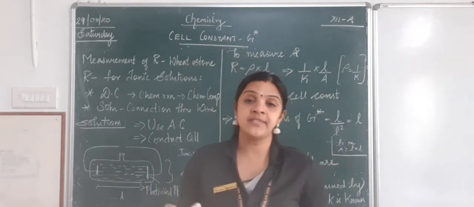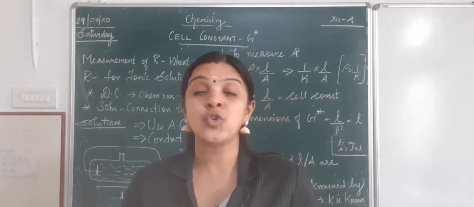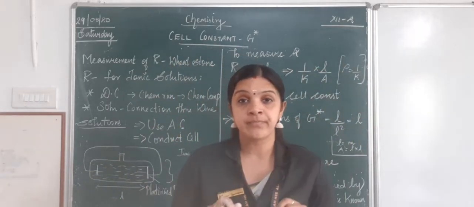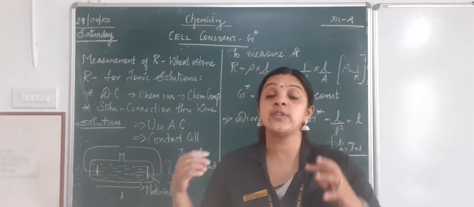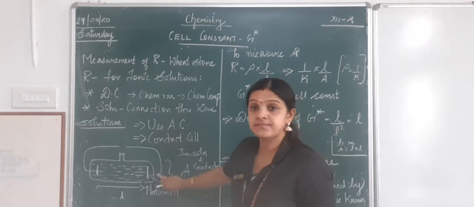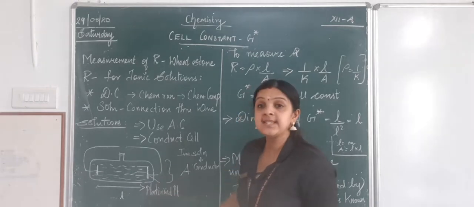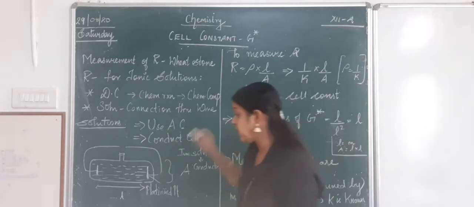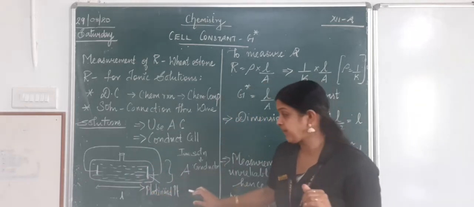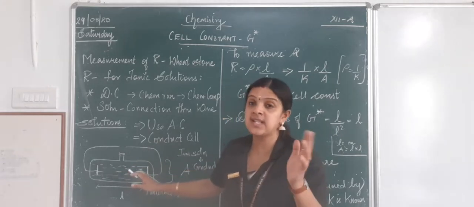Now what is a conductivity cell? If you remember, in 11th standard we were learning about the cathode ray experiment with a glass apparatus, a cylinder-like glass tube. It is a similar apparatus which we will be using for a conductivity cell. You can see here a glass apparatus in the form of a cylinder. This cylinder is made in such a way that its length and cross-sectional area are already known to us. How do we calculate the area? The area of the whole apparatus will give us the A.